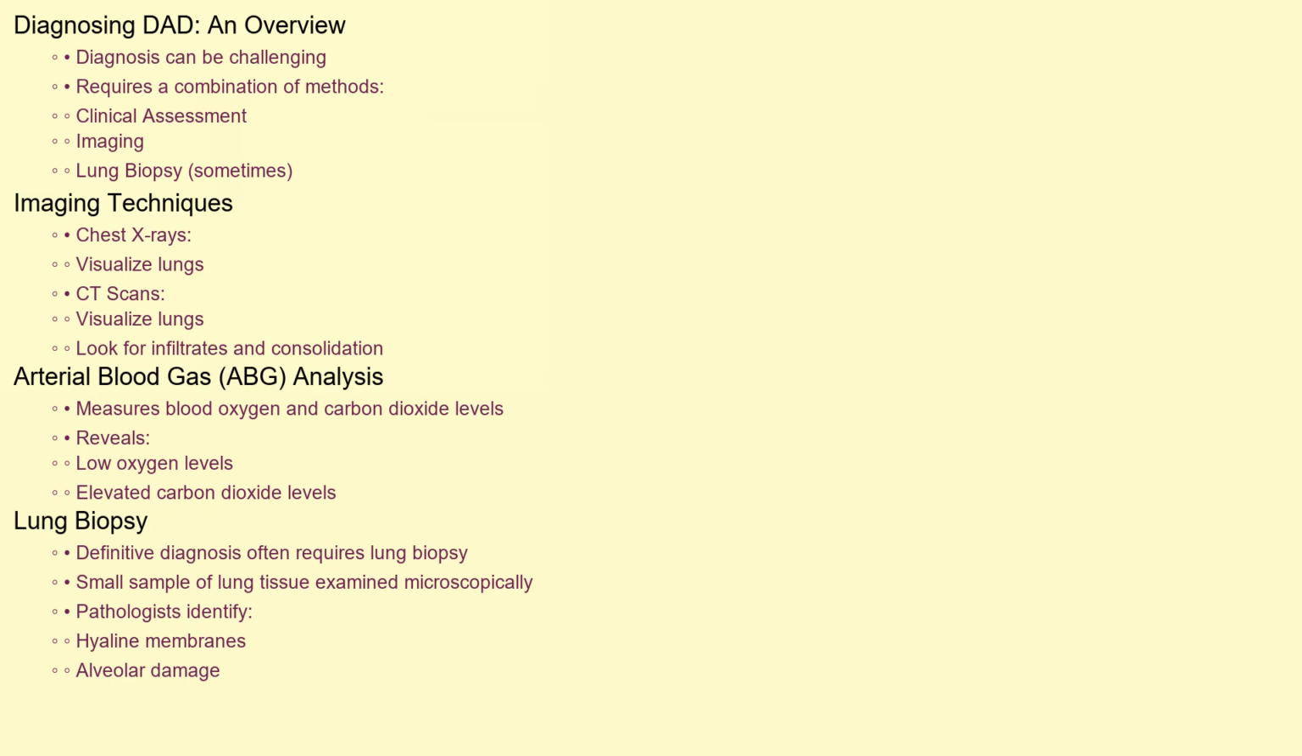Diagnosing DAD can be challenging, as it requires a combination of clinical assessment, imaging, and sometimes a lung biopsy. Chest X-rays and CT scans are used to visualize the lungs and look for characteristic findings such as widespread infiltrates and consolidation, areas where the air spaces are filled with fluid or debris. Arterial blood gas analysis will reveal low oxygen levels and often elevated carbon dioxide levels in the blood. The definitive diagnosis often requires a lung biopsy, which involves taking a small sample of lung tissue for microscopic examination. This allows pathologists to identify the characteristic features of DAD, such as hyaline membranes and alveolar damage.